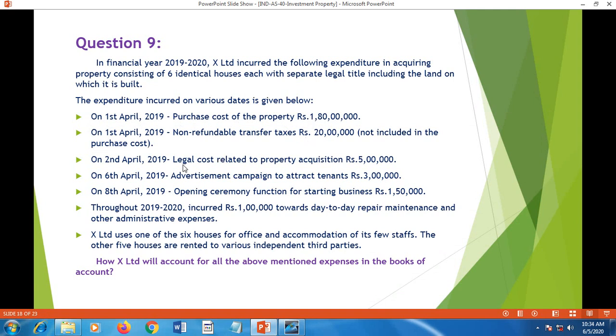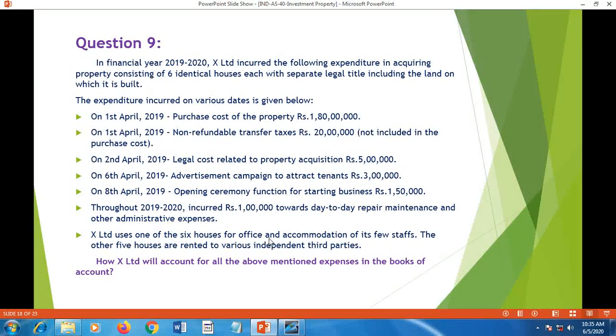On 2nd April, legal cost related to the property acquisition 5 lakh. On 6th April, advertisement campaign rupees 3 lakh. On 8th April, opening ceremony function for starting business 1 lakh 50,000. Throughout 19-20, an additional 1 lakh is incurred towards day-to-day repair, maintenance and other administrative expenses. X Limited uses one of the 6 houses for office and accommodation of a few of its staff. The other 5 houses are rented to various independent third parties.